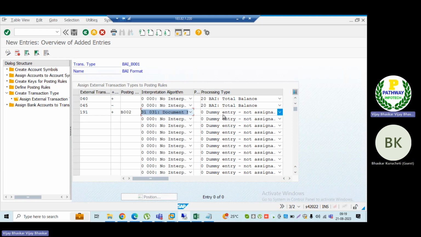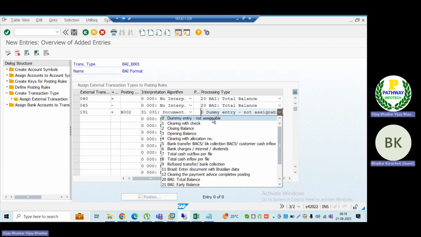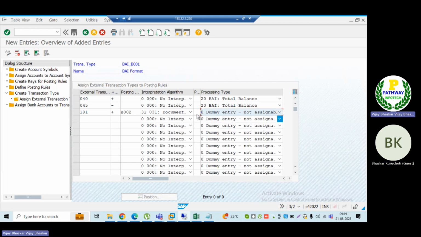Then nothing to be assigned here. Let it be a dummy entry only. Not assignment. The processing type should be A, because I have instructed the system to interpret and identify the document customer number. Based on that, you can clear, but this is not required.